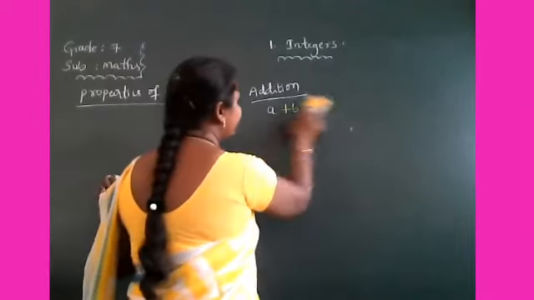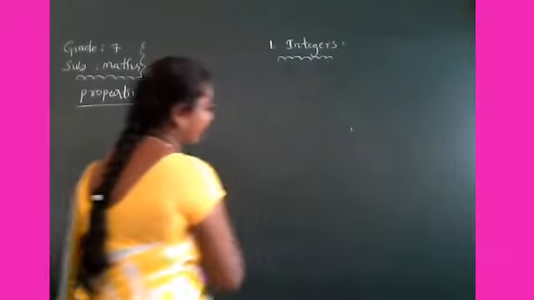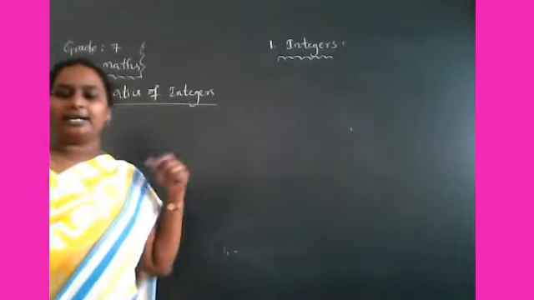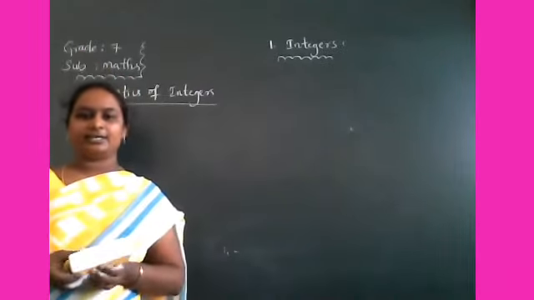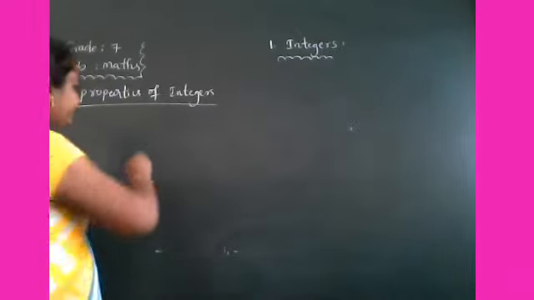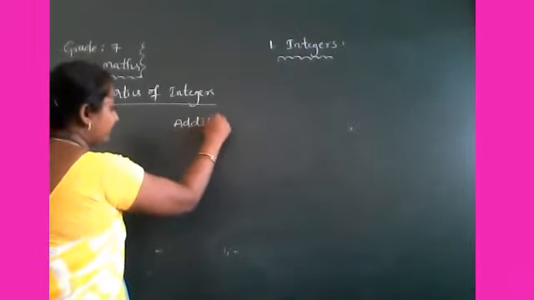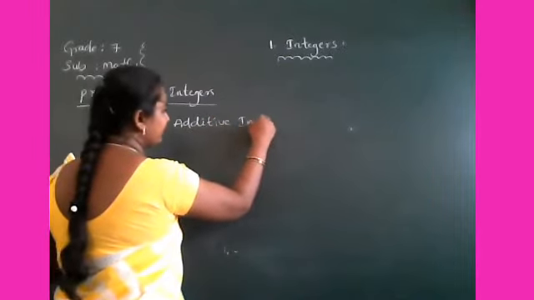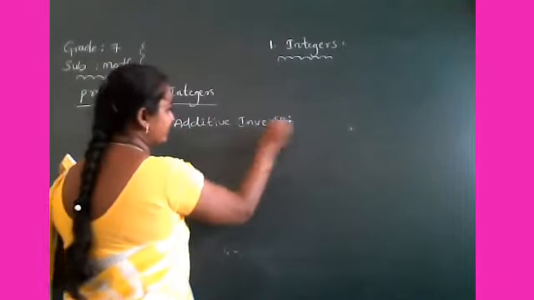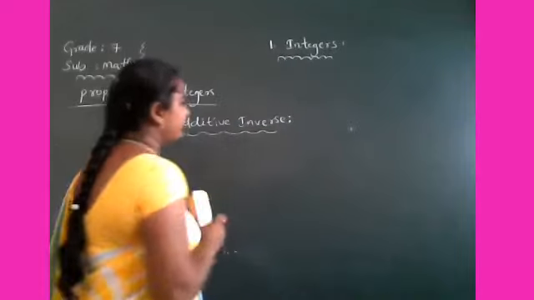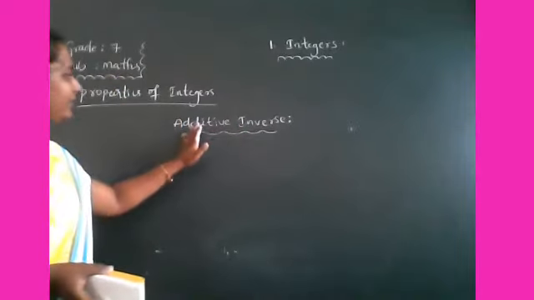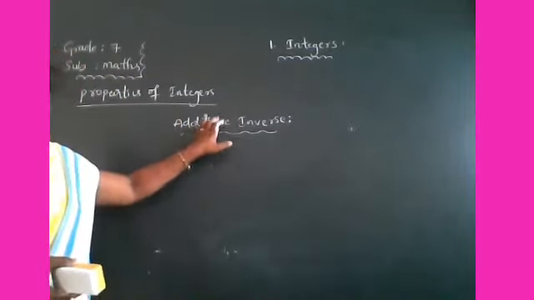Okay, next, closure property and associative property also. Right. Okay, what is meant by additive inverse? Additive inverse is nothing but the reverse. What is the opposite of addition?